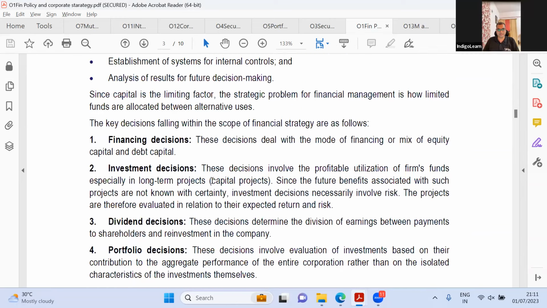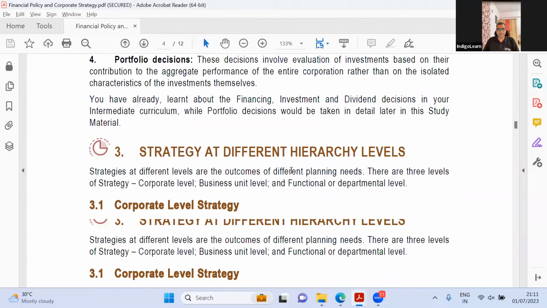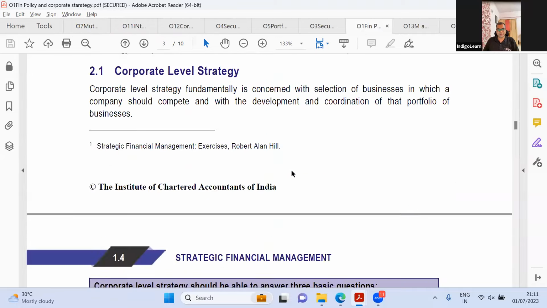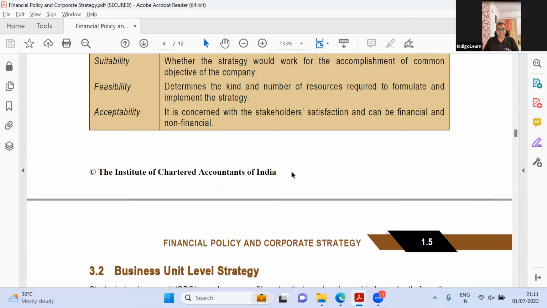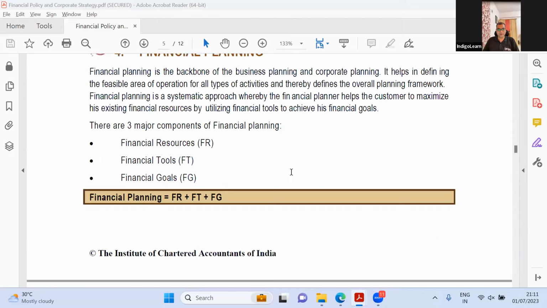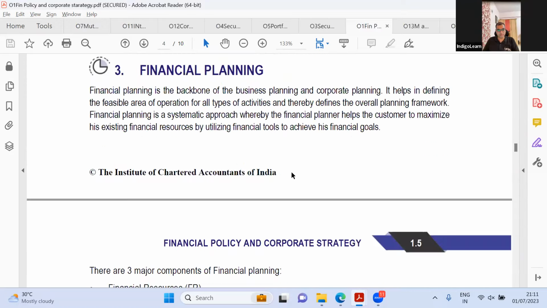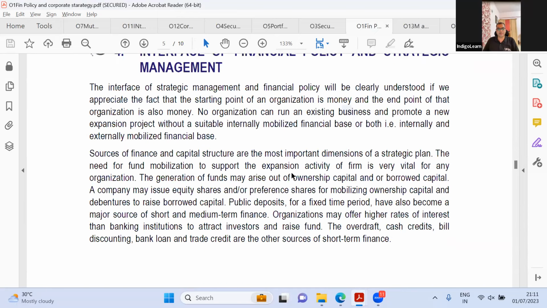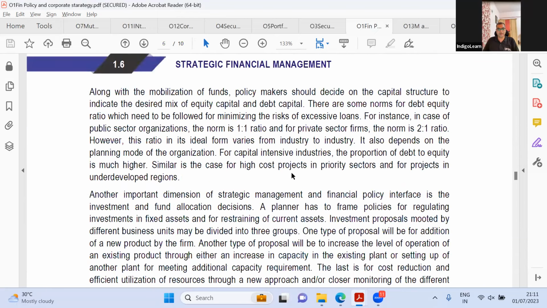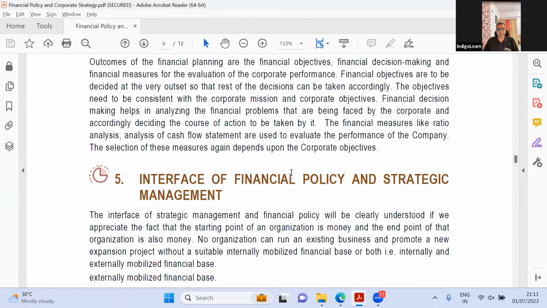You see financing decision, investment decision, dividend decision. This is the new one and this is the old one. Pretty much similar. Even the tables look very similar. Beyond this, in the first chapter, I don't see a lot of changes other than the addition of that one new aspect.